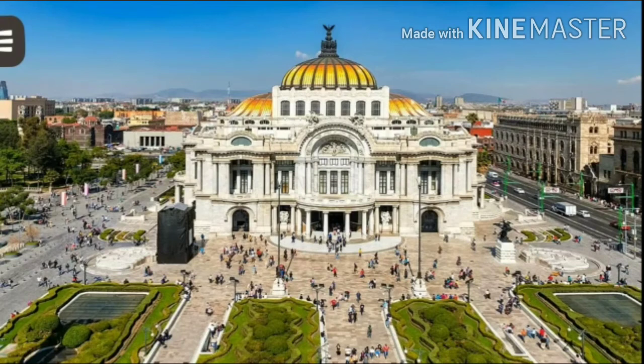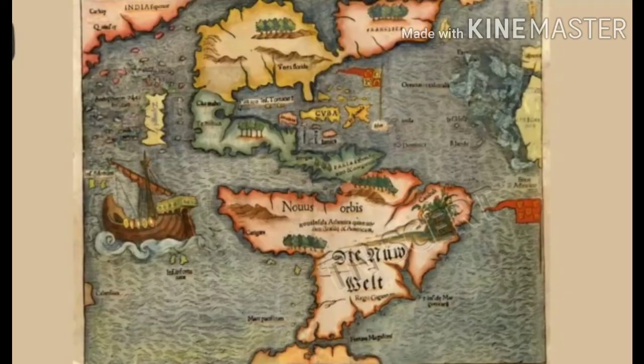And then languages and religions. Most of the people speak English, Spanish and French. The United States of America is known as the melting pot, where hundreds of different cultures meet, blend and create a new culture.